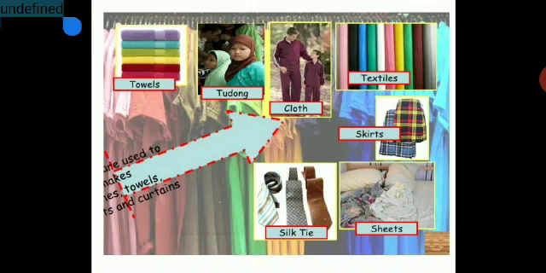So fabrics, natural or synthetic, have a wide application. We can use natural fabric, we can use synthetic fabrics. The materials remain the same, but they have a wide application at our home.